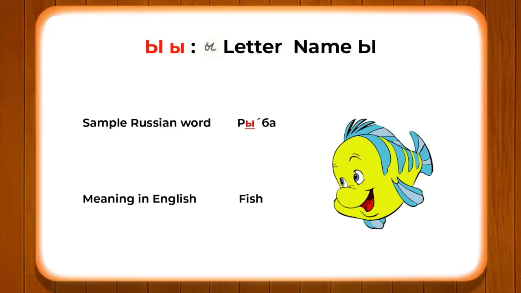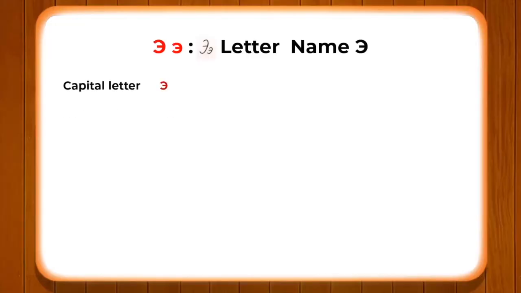So I would like to recommend my learners to continuously practice all these new letters, and in order to understand them, as we have discussed earlier, write them down in the notebook and pronounce regularly. Alright, now we will go ahead and look at the new letter.